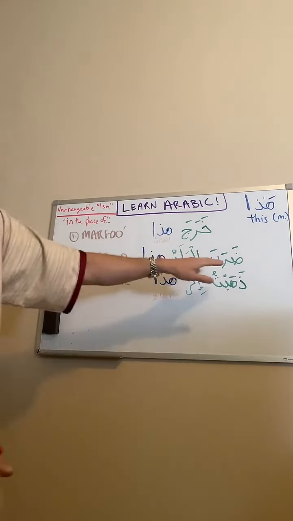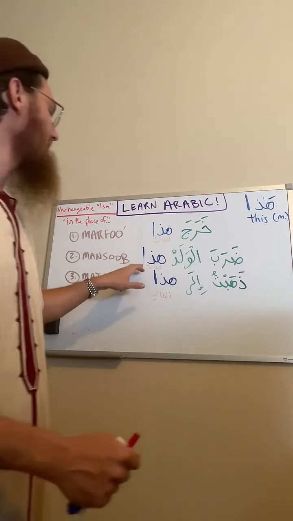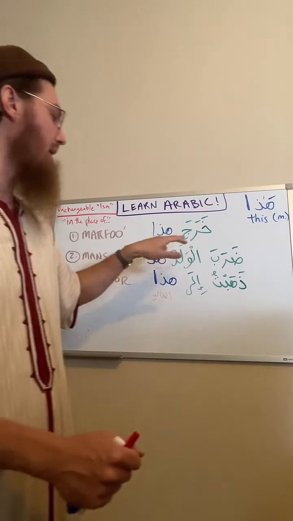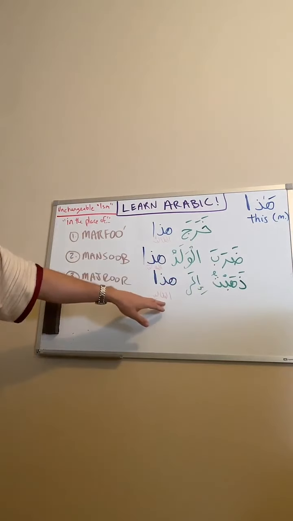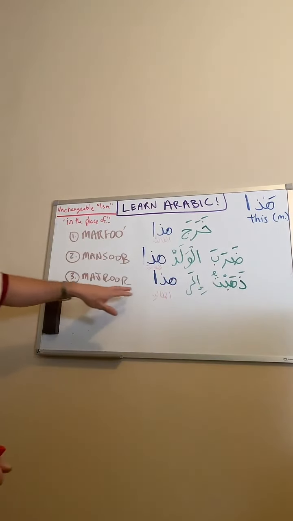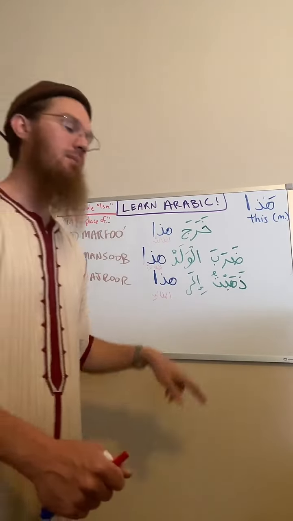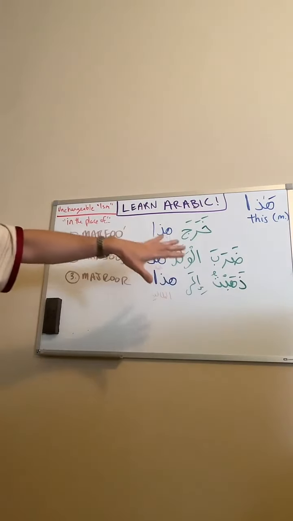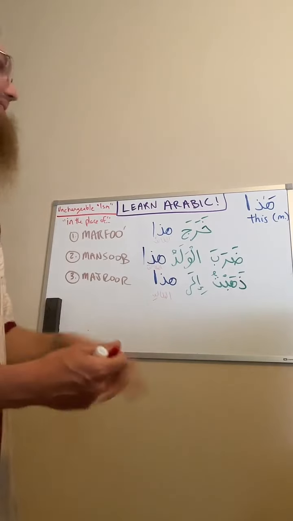We have daraba al-waladu at-taliba, which would be in a state of mansub, taking a fatha because it's the object of a transitive fi'l. Then we have dhahabtu ila at-talibi, where it would take a kasra in a state of majroor because it's coming after a harf jar. So that was the previous lesson. Then in this lesson, we're learning that although there are changeable isms like a talib, there are also unchangeable isms like hada.